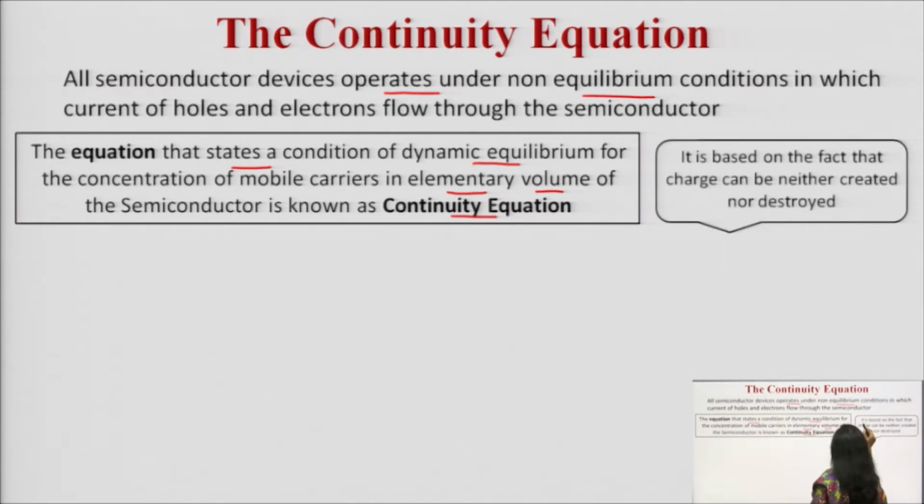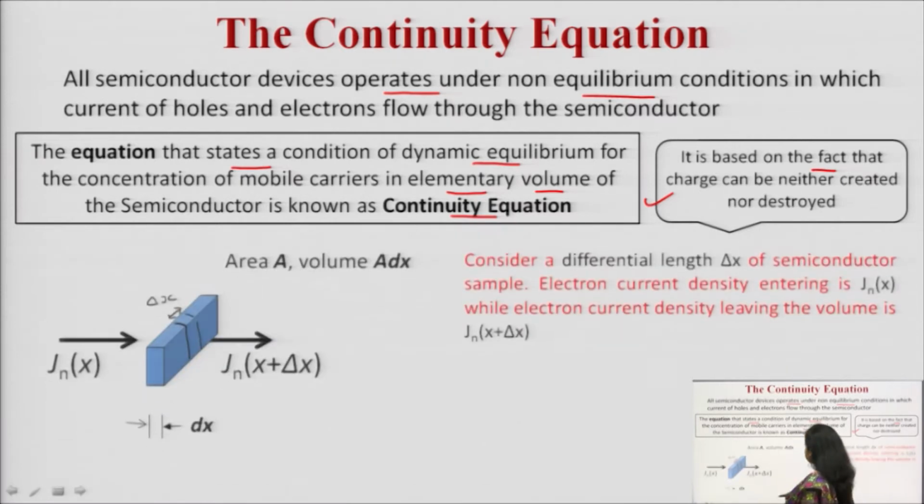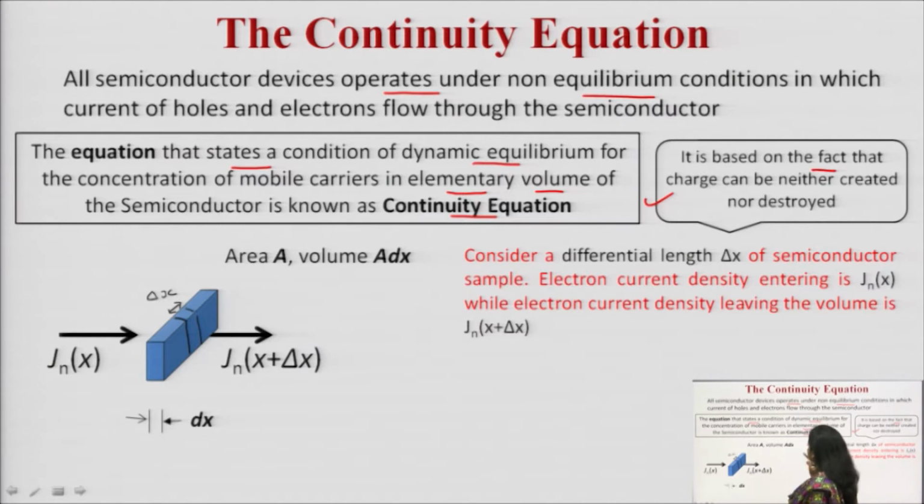This continuity equation is based on the fact that charge can neither be created nor be destroyed. So its fundamental is the same: charge can neither be created nor be destroyed. By considering all these factors, we will be deriving the continuity equation. Here you can see a semiconductor bar, a semiconductor sample, is being taken. In this sample, a differential length delta x is being considered. The area is A, and the volume can be written as A into dx.